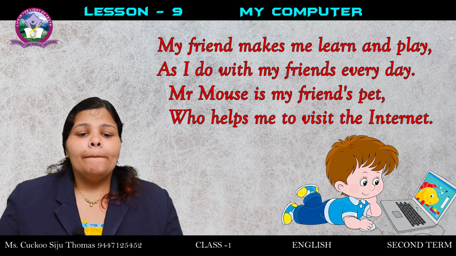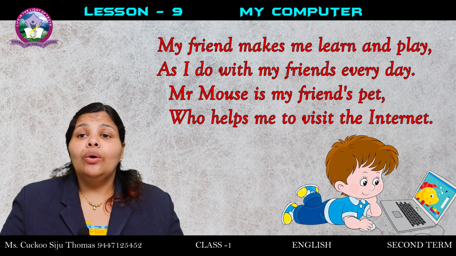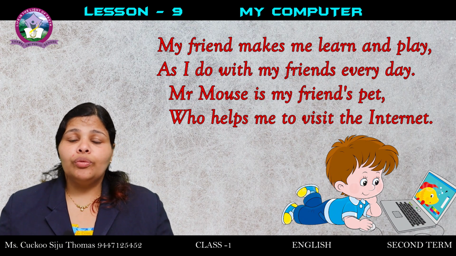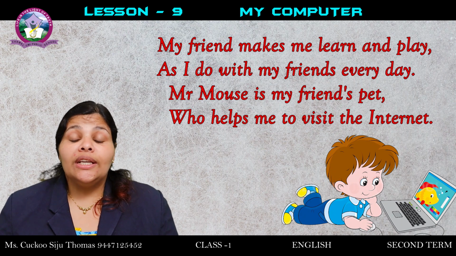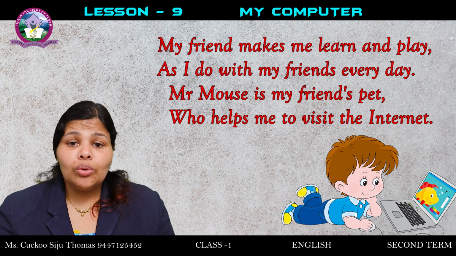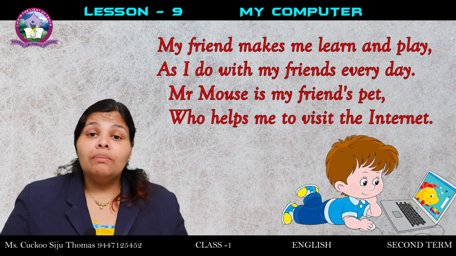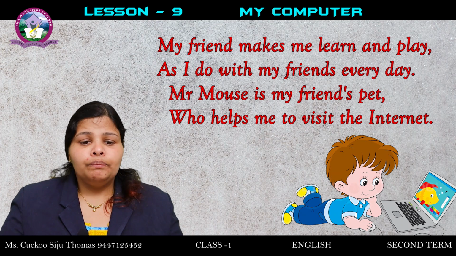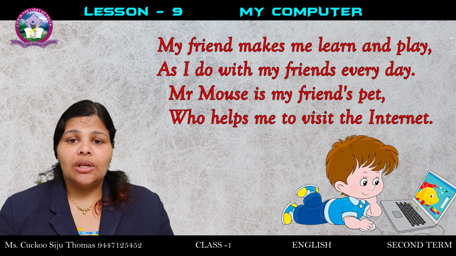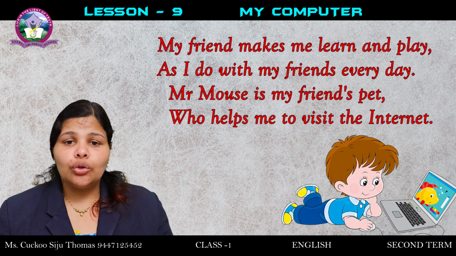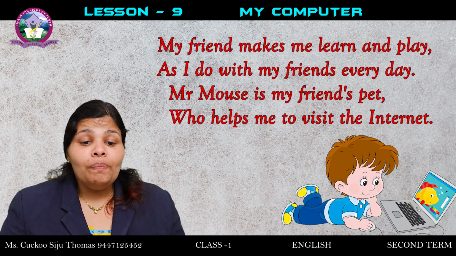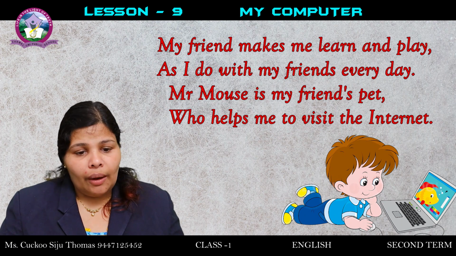Mr. Mouse is my friend's pet. Who is the friend's pet? The mouse. We use the mouse to move the cursor, isn't it? So he is telling the mouse is the friend of whom? The computer's friend. So Mr. Mouse is the computer's friend, who helps me to visit the internet. With the mouse only we choose which thing to open, which thing to close, isn't it? Which to minimize, which to maximize. We use the mouse. So the mouse is the best friend of the computer.